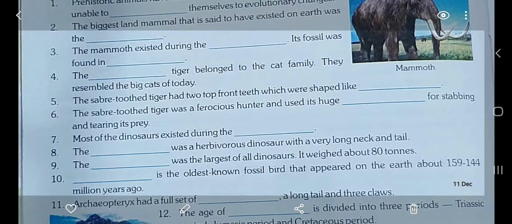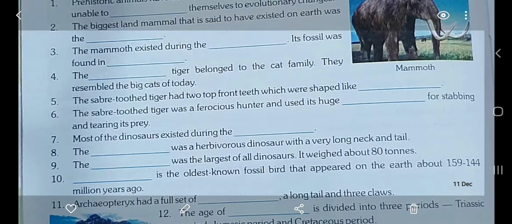Question number 12. The age of dash is divided into 3 periods: Triassic period, Jurassic period and Cretaceous period. Okay, so the age of dinosaurs. Question number 13. In 1842, Dash coined the term dinosaur. So who coined the term dinosaur, children? Sir Richard Owen.